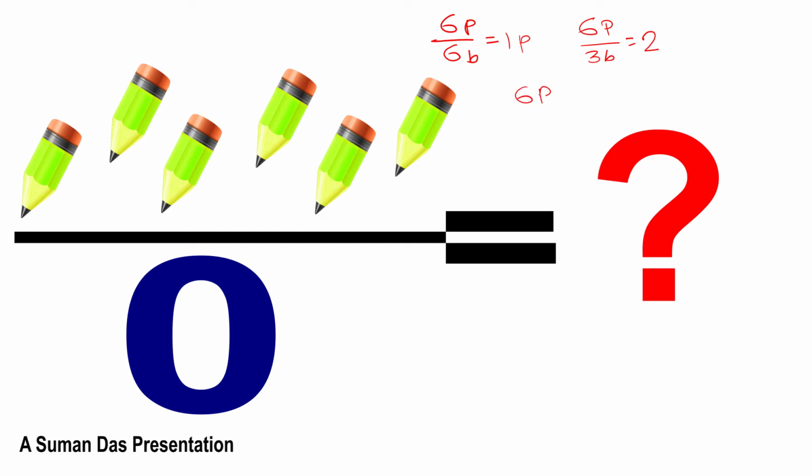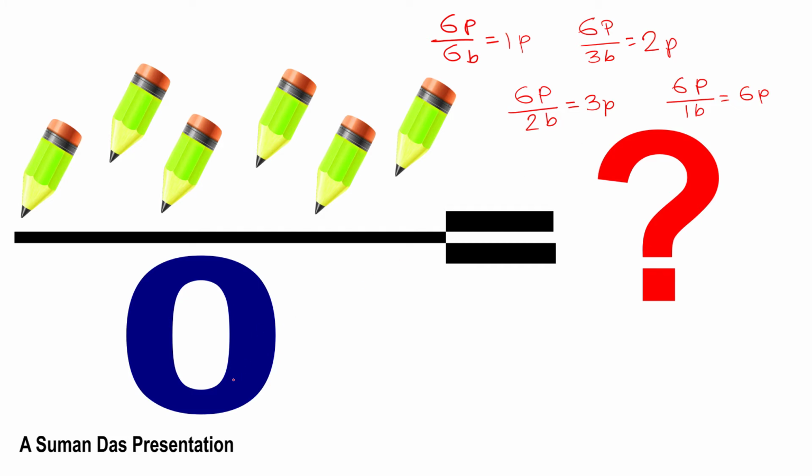When there are 6 pencils and 2 boys, each gets 3 pencils. When there are 6 pencils and 1 boy, the boy gets 6 pencils.